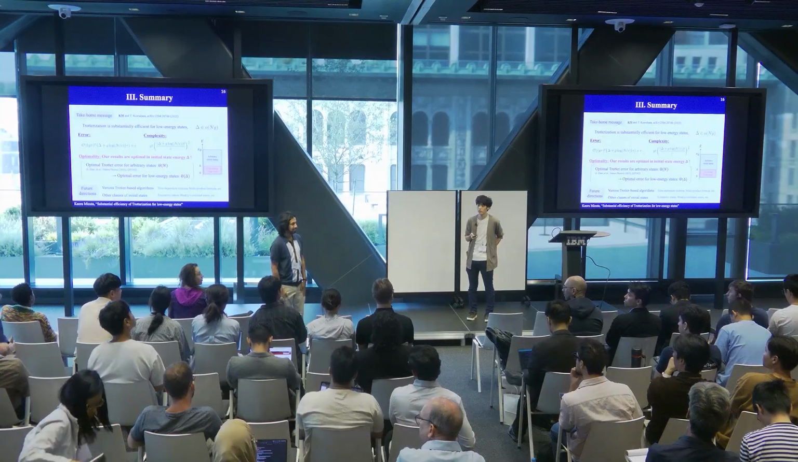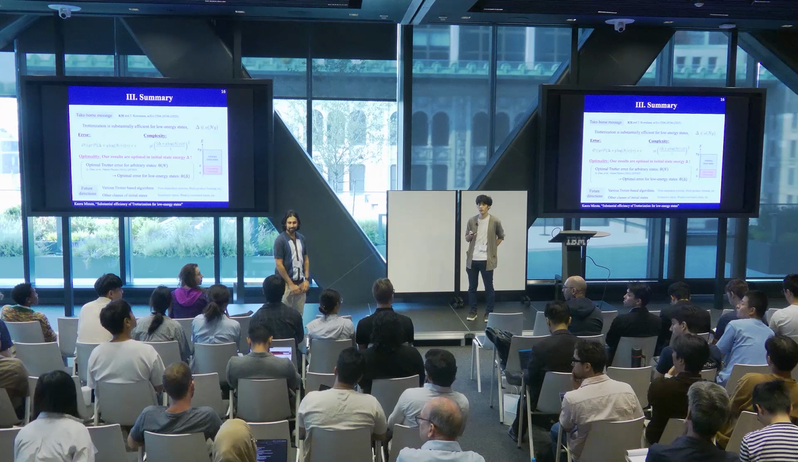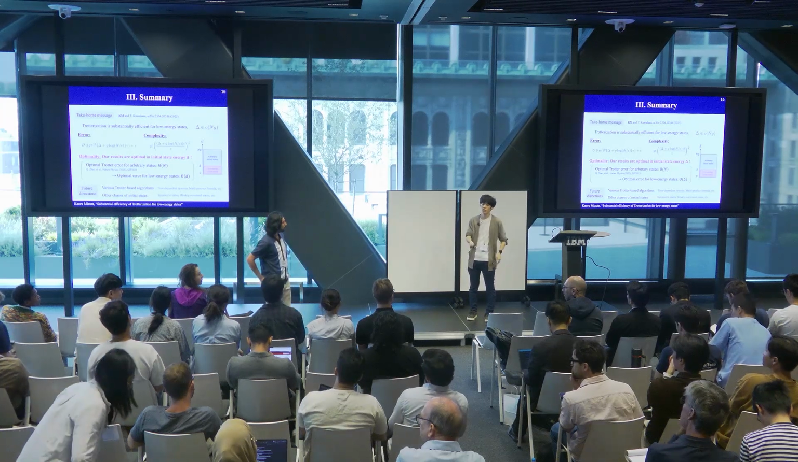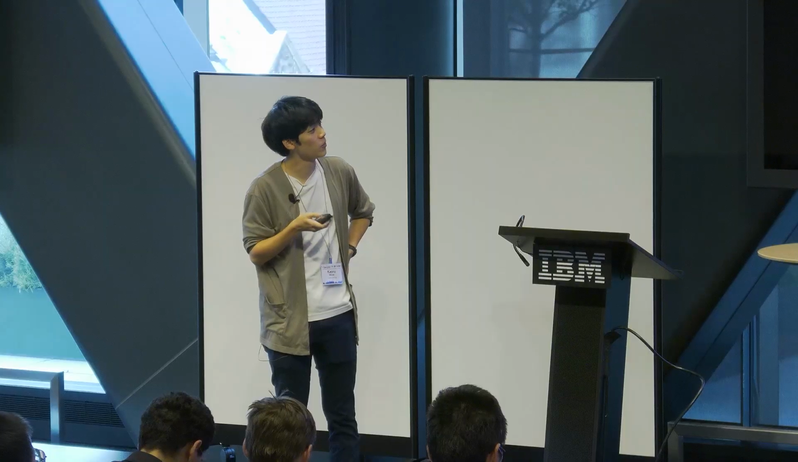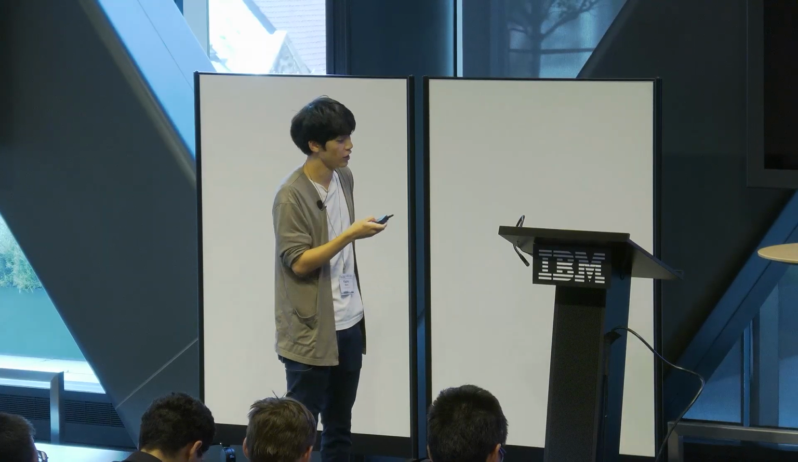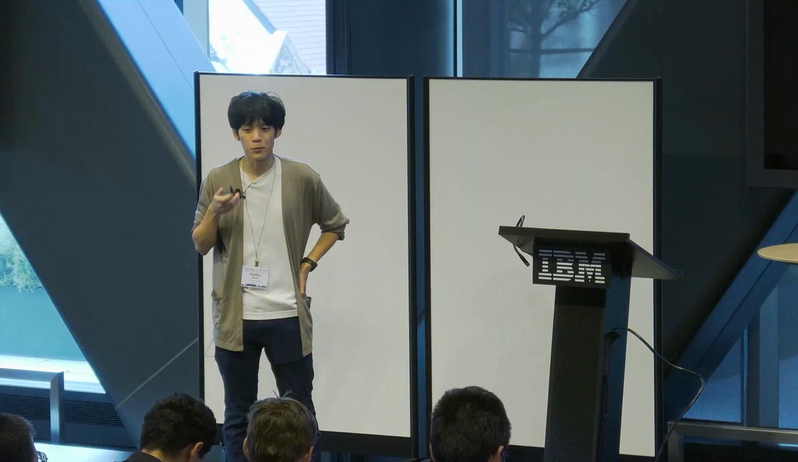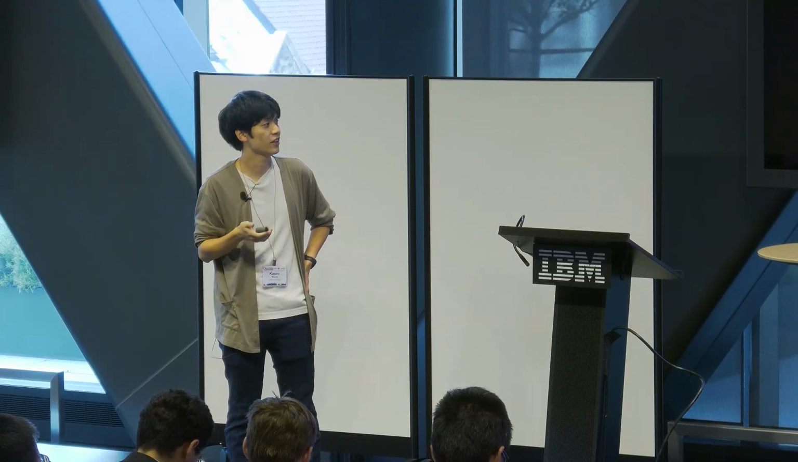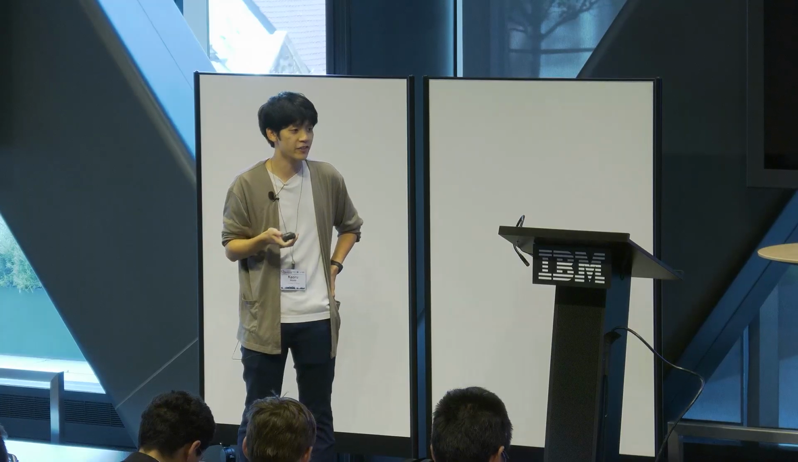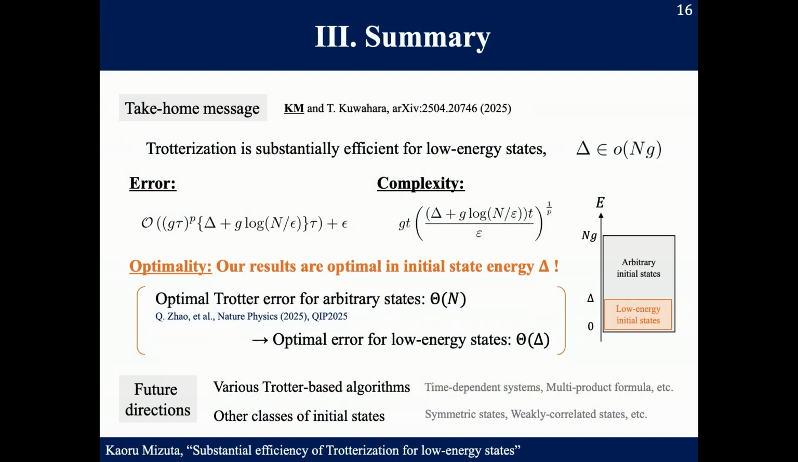Can you give an intuition on which high energy state leads to a large trotter error? Actually, I only proved the upper bound. So it does not mean that high energy states always give a higher trotter error.